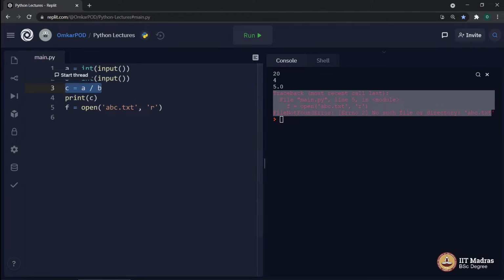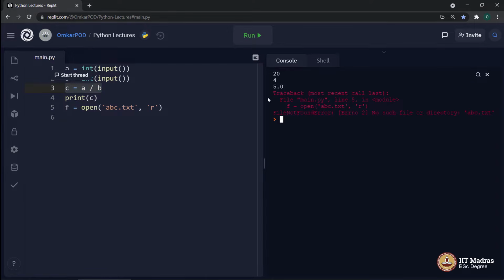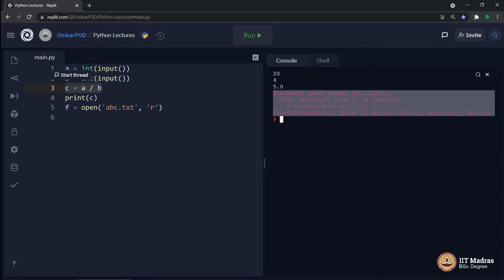The motive is our program should not throw an error like this. It should terminate with some proper message which will help the user who can correct the input for the next run.